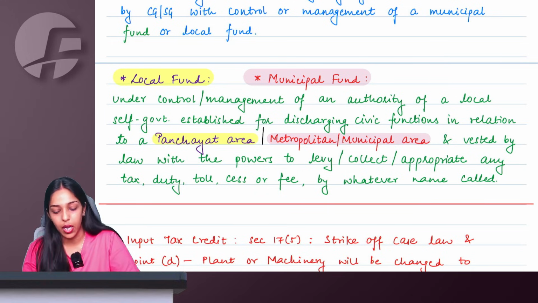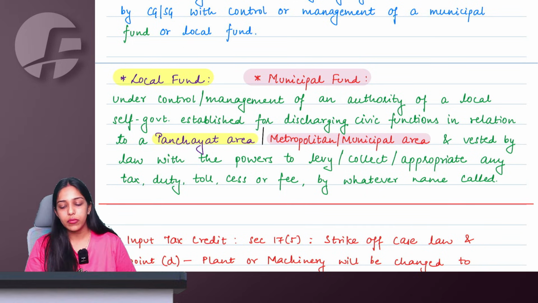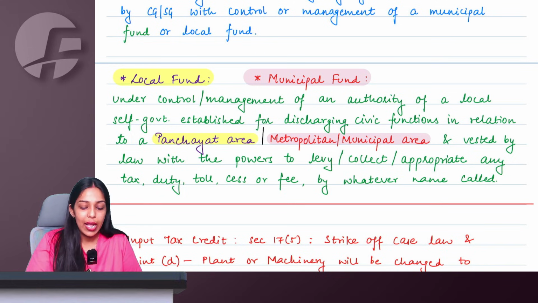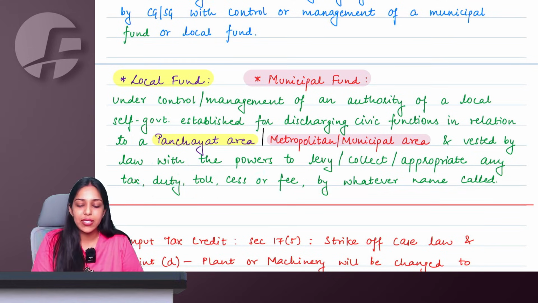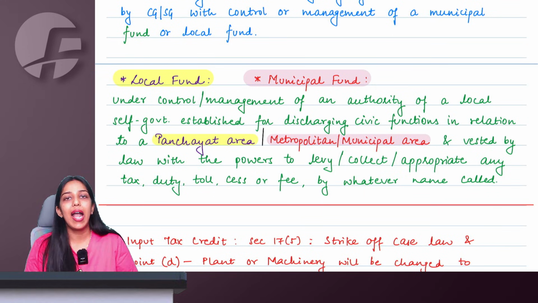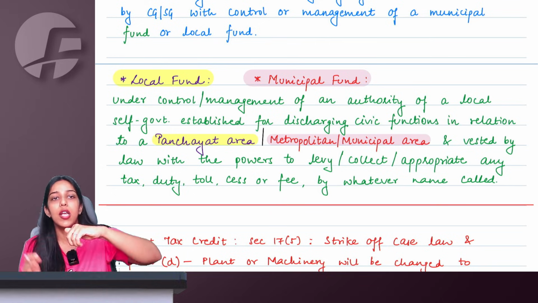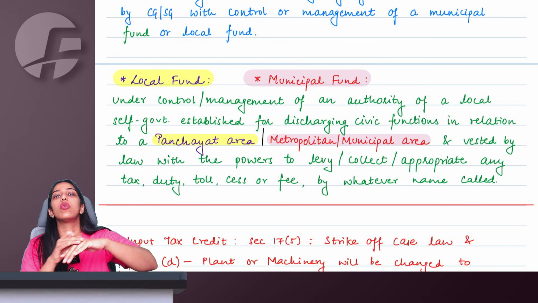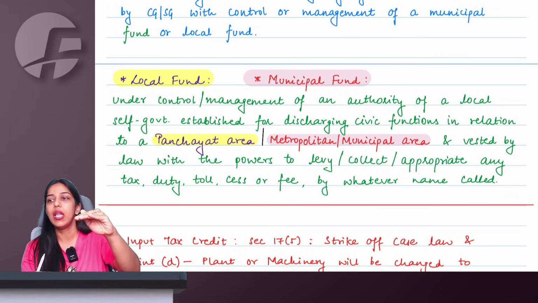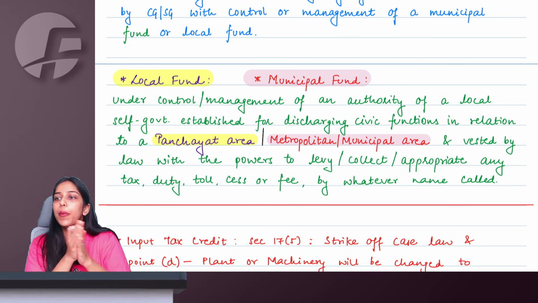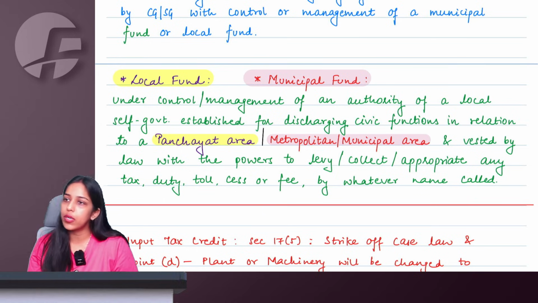or municipal area. So these panchayat people and the municipal people have the power to levy, collect, appropriate any kind of a tax, duty, toll, cess, fees, whatever name called. These amounts are collected by these people, and this fund lies under the control, under the management of these people. So people controlling these funds are known as local authority, and the funds being controlled by these people are known as local funds for panchayat, and municipal funds for metropolitan or municipal area.